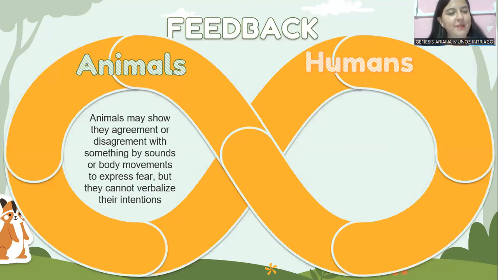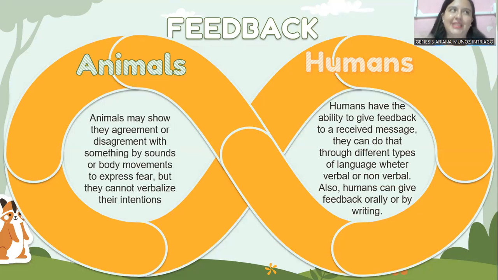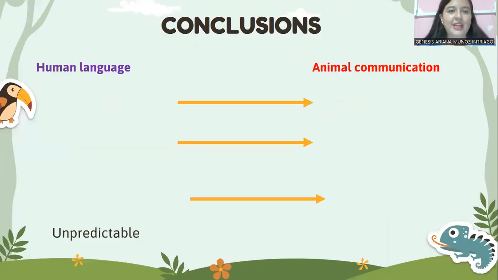Okay, so now let's talk about feedback. Animals can only show agreement or disagreement with something by making sounds or with their body movements, but they cannot give feedback, because let's remember that they cannot verbalize their intentions. While humans do have the ability to give feedback, and in many different ways. They can give feedback in a verbal or non-verbal way, orally or in writing.